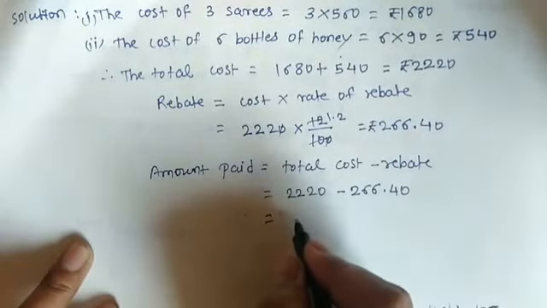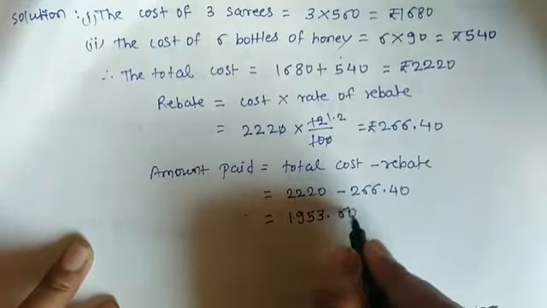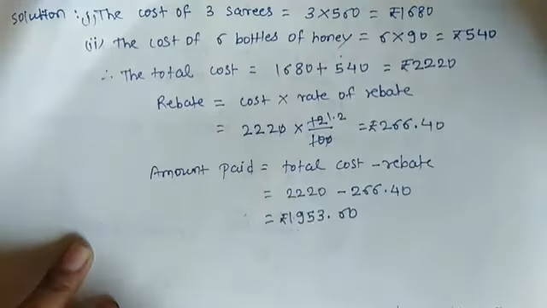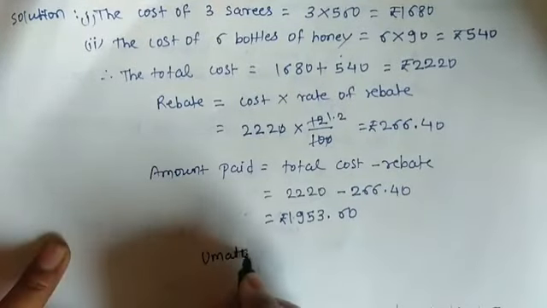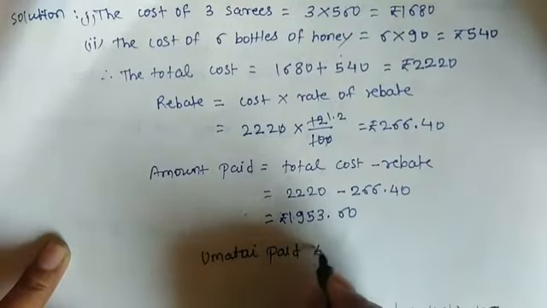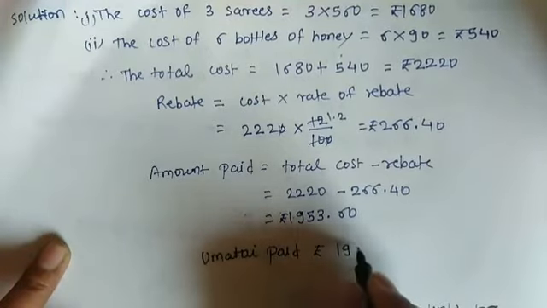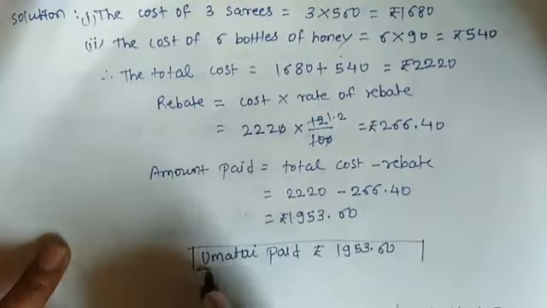So it is 1953.60 rupees. So write down the answer line. So therefore Uma Tai paid rupees 1953.60, and this is the answer.